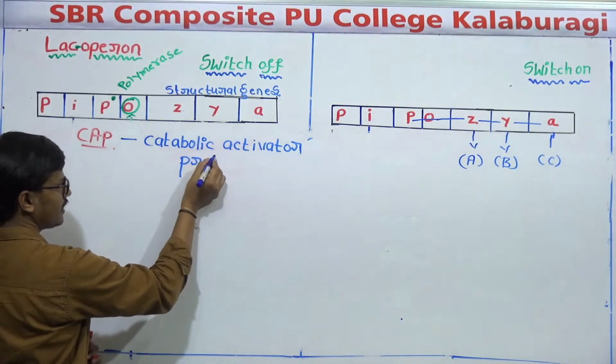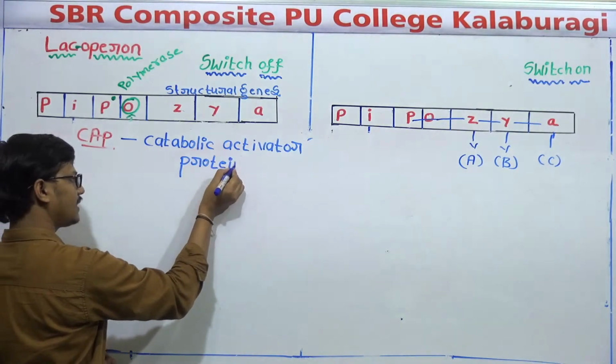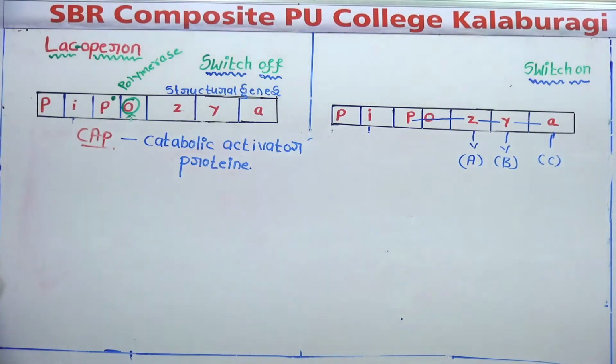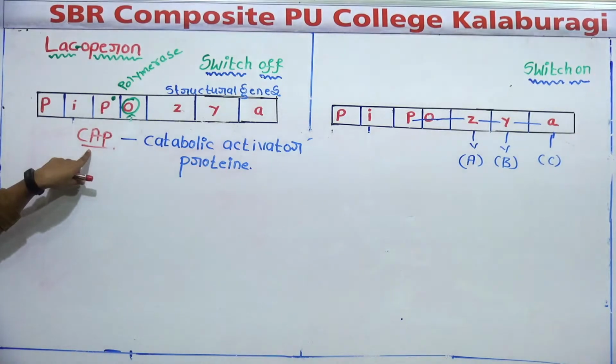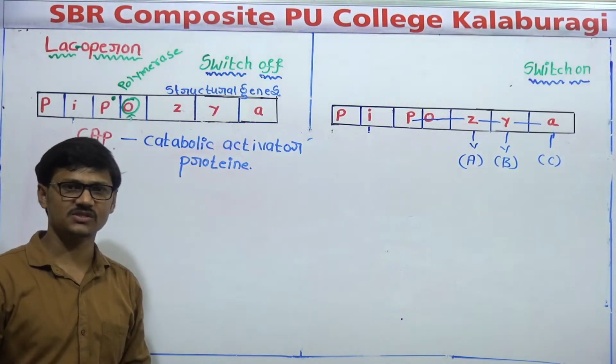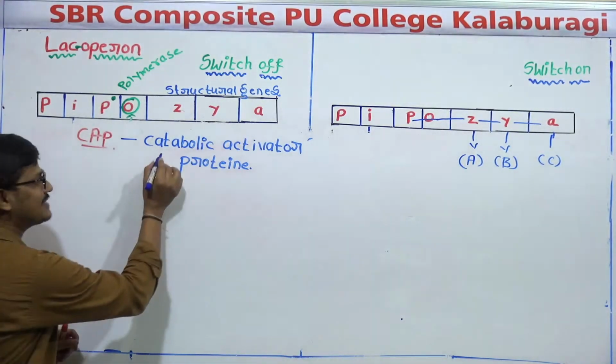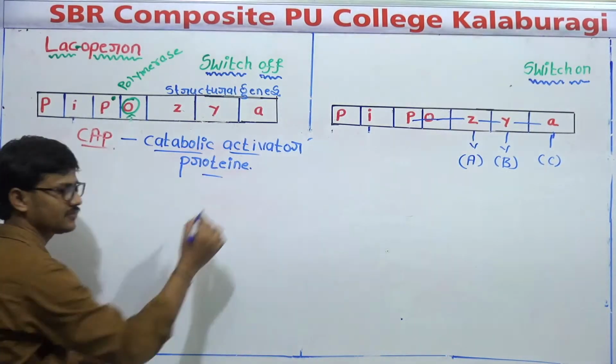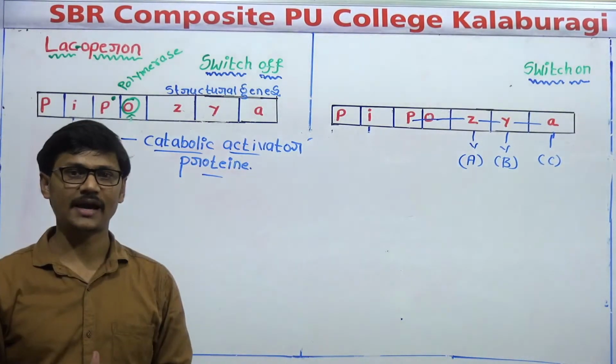CAP stands for catabolite activator protein. What is the meaning of this? Very simple. This is responsible for successful expression of the Lac-operon.